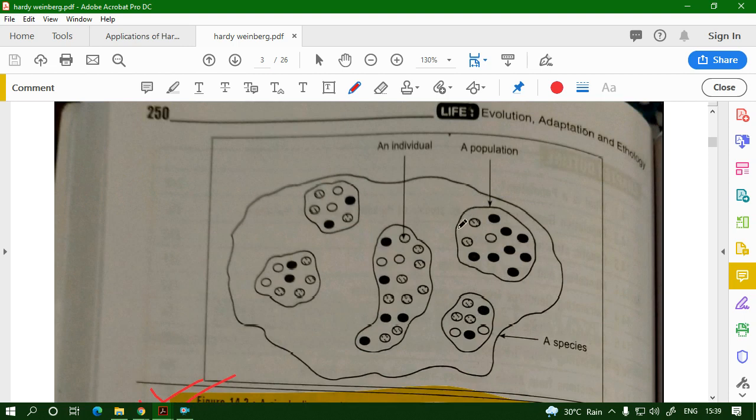So this is one population, one circle like this. This circle over here is a population. In this population, the whole thing is a population. So there are many circles. So there is a group of populations, and all this population together, they make a species. And in a population, one individual small circle is an individual. So this is the relationship between an individual, a population, and a species.